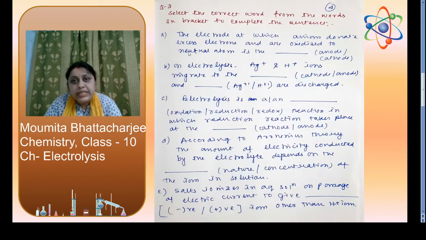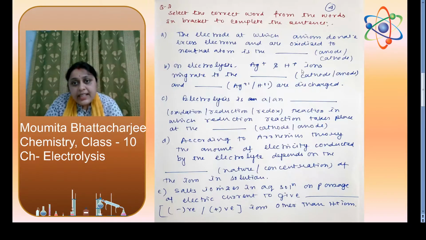Next, question number 2. Select the correct word from the words in bracket to complete the sentence. The electrode at which anions donate excess electron and are oxidized to neutral atom is the anode. I said always oxidation occurs at anode. So the answer will be anode. On electrolysis, Ag plus and H plus ions migrate to the cathode.